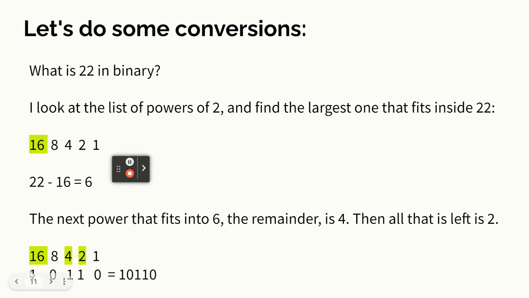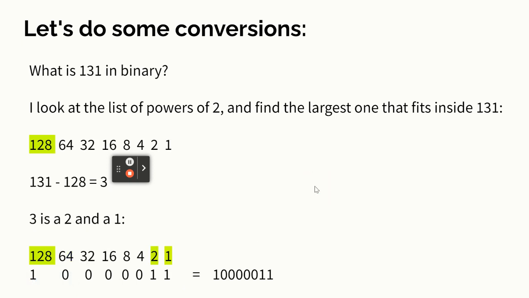There we go. So 16 plus 4 plus 2 is 22. And this is what it looks like in binary. And we've got one more.